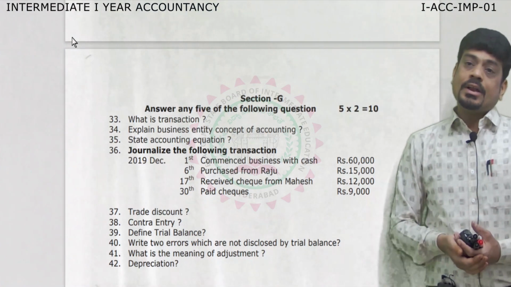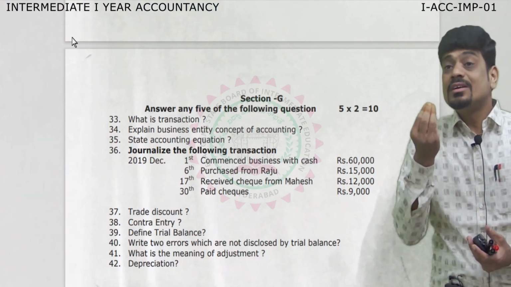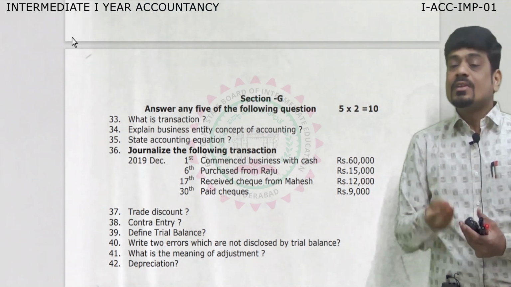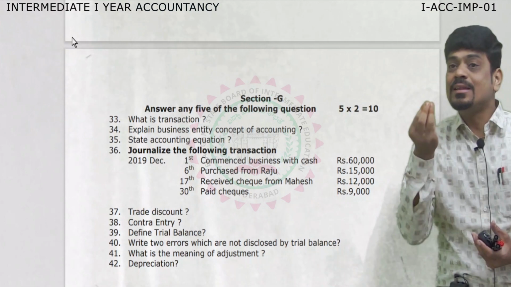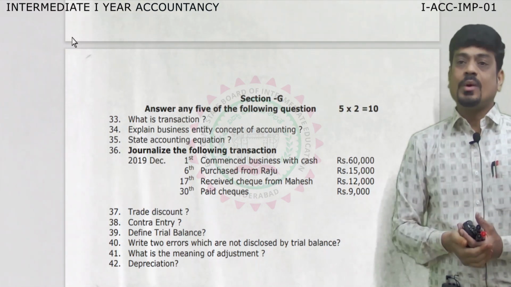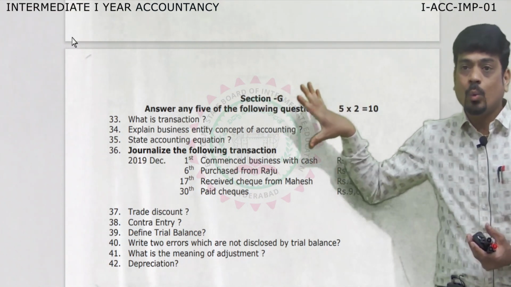The next important question is explain the term debtors. Like that, they may ask you to explain the term creditors. These are the frequent questions which we expect from chapter number 1.